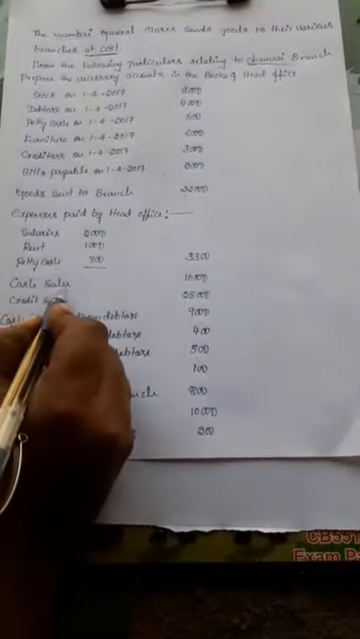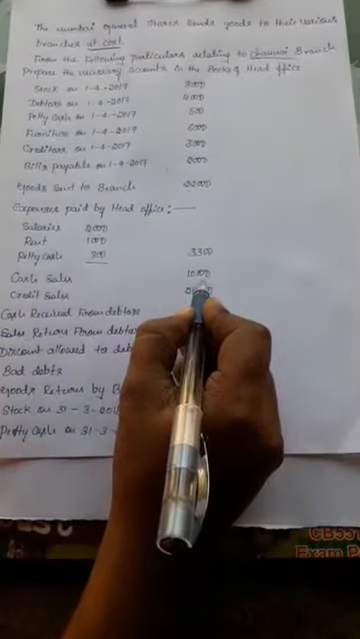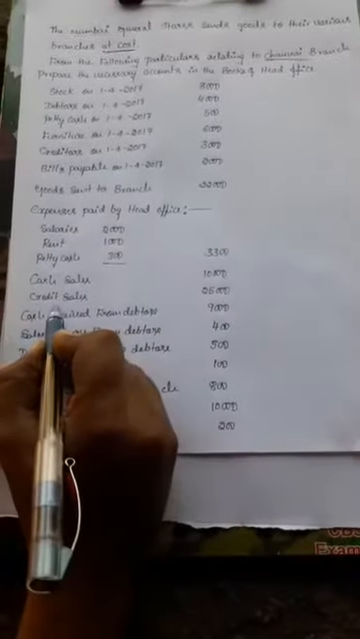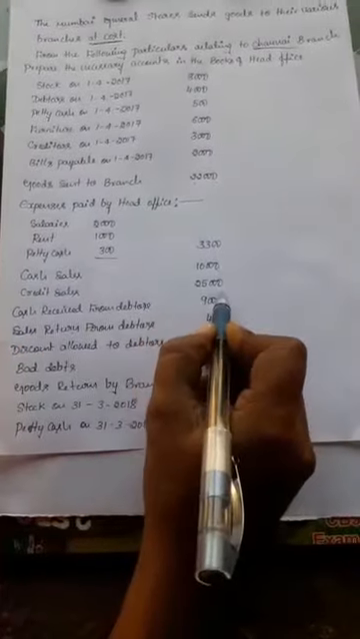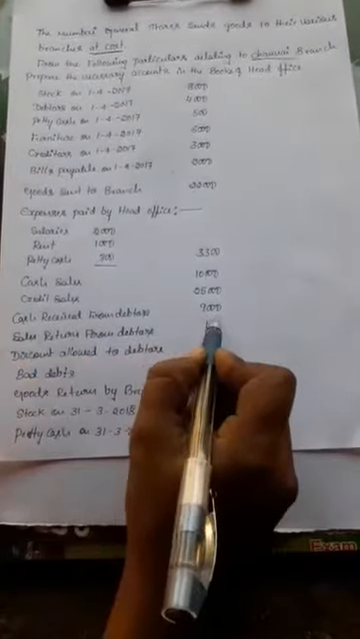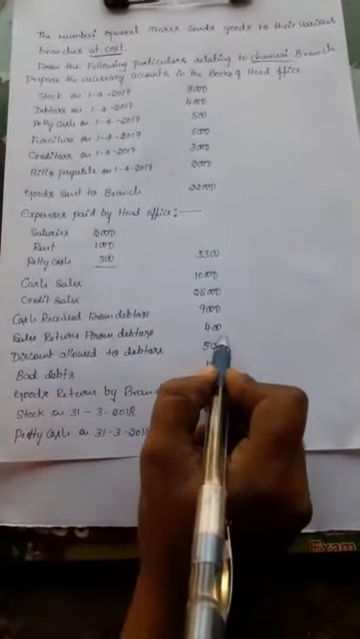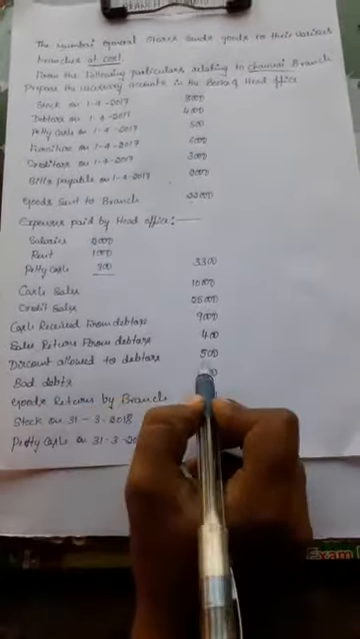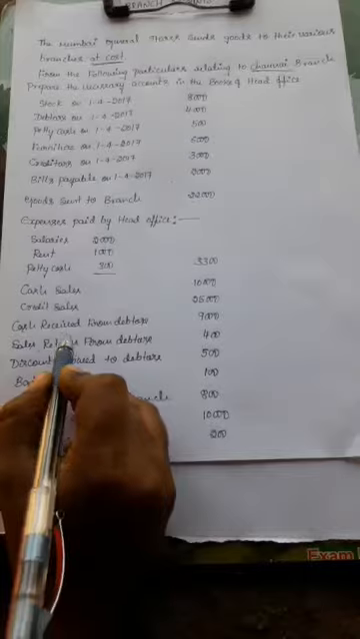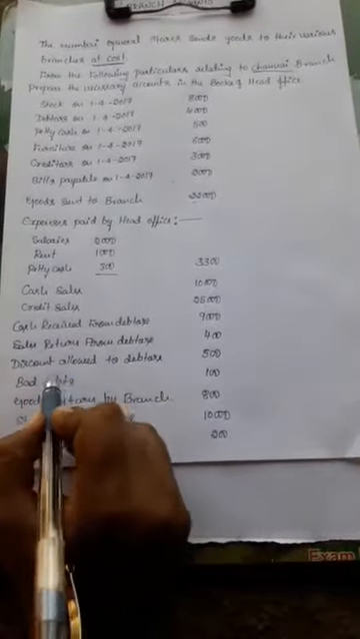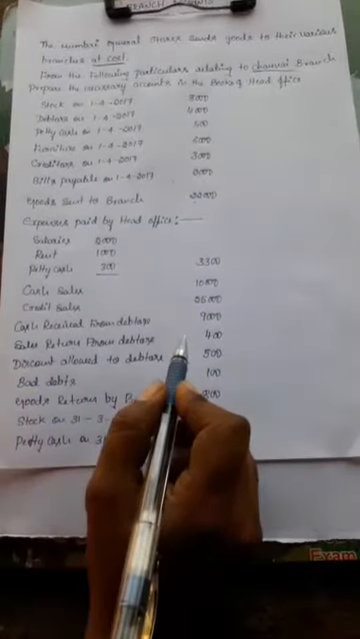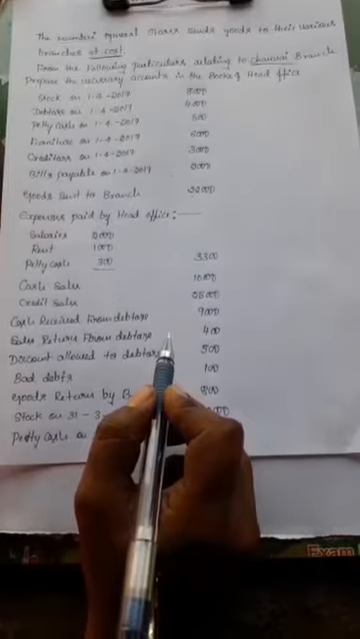Then we have cash sales rupees 10,000. So 10,000 is immediately received in cash from customers, treated on the credit side of the branch account. Next one, credit sales rupees 25,000, which we may not have received. Another one, cash received from debtors rupees 9,000, sales returned from debtors rupees 400, discount allowed to debtors rupees 500, bad debts rupees 100. These four items, cash received from debtors, sales returned from debtors, discount allowed to debtors, bad debts, are not taken to the branch account because they are all adjusted to the debtors account.